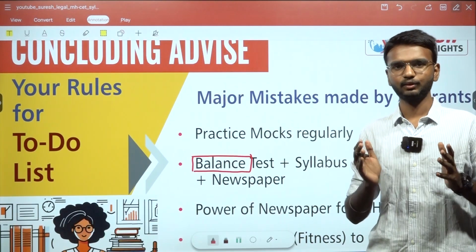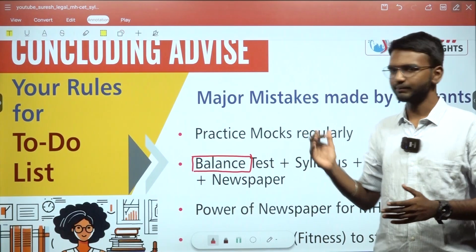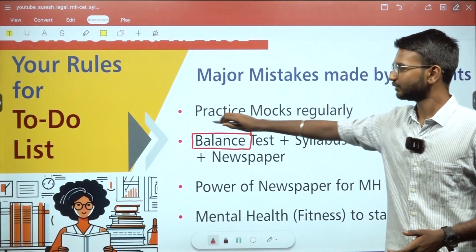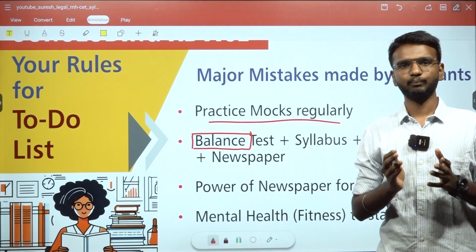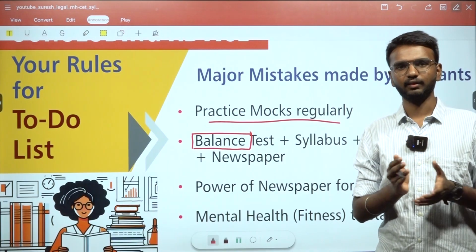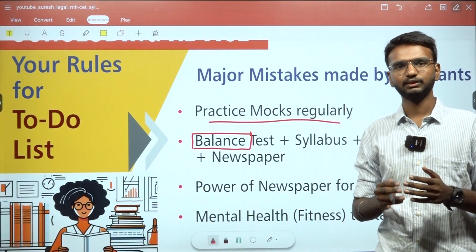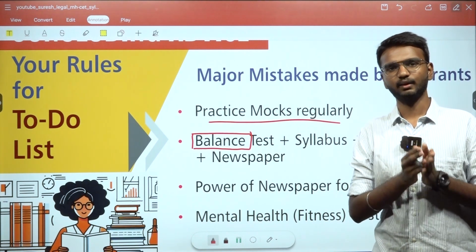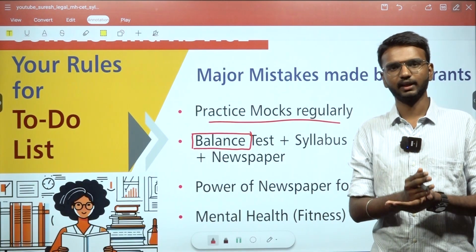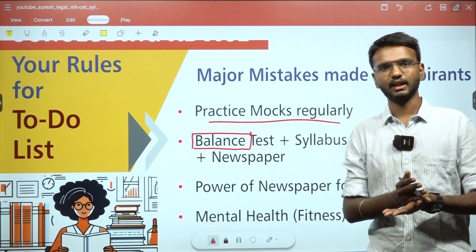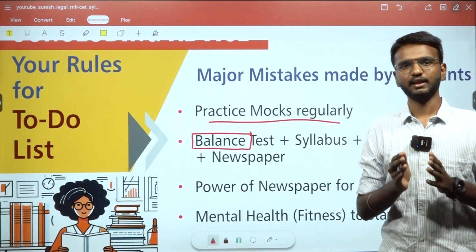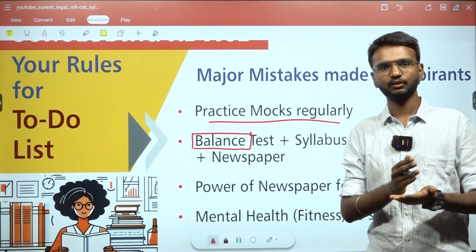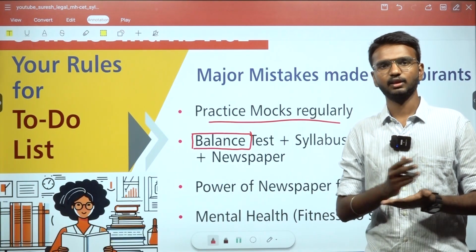Then we have come to the final slide: your rules for the to-do list. The major mistakes done by MH CET aspirants, don't repeat these things. The first one is to practice mocks regularly. Since there are only a couple of months to your D-Day, many students prefer to study the syllabus again and again without solving mocks, which leads them to an anxious and nervous stage close to the exam time. So avoid that strategy. Practice mocks on alternate days or once in 3 days to have a strategy and balance your speed as well as accuracy.